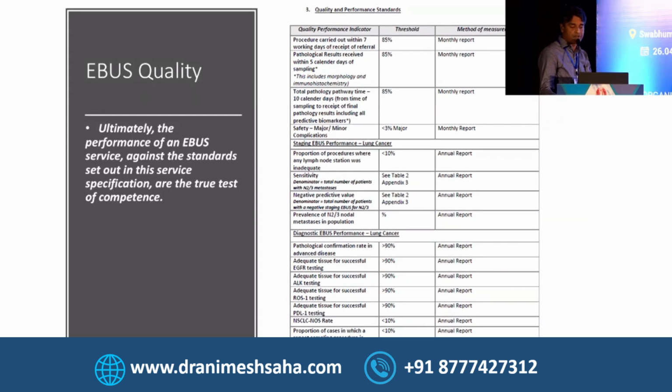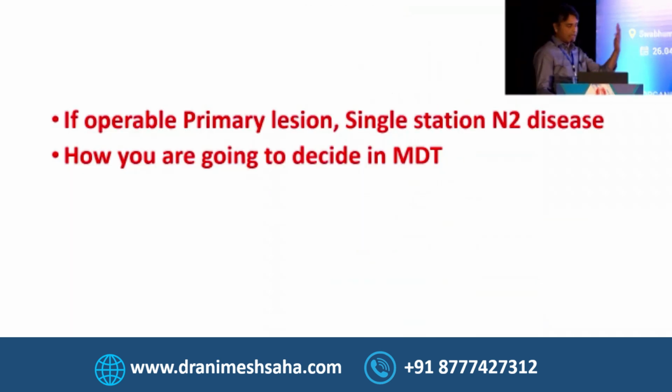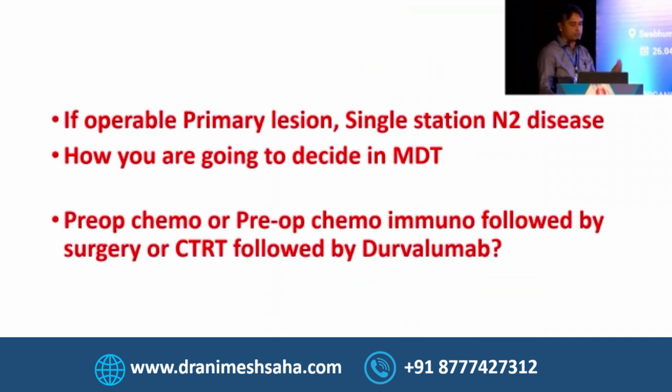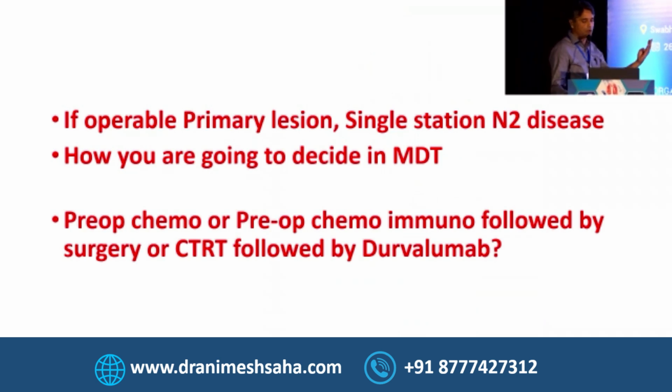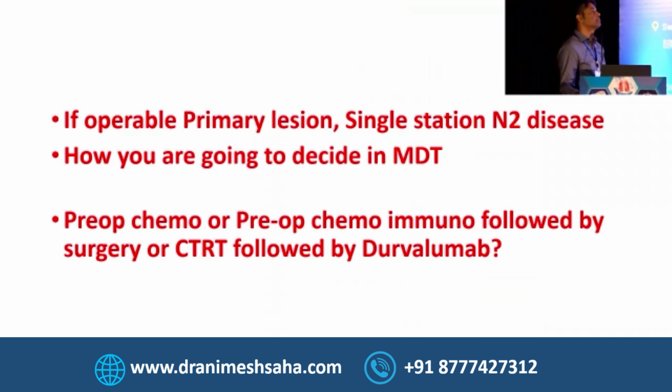If operable primary lesion, both to the surgeons, no surgeon, how you are going to decide in MDT? For all our medical oncology colleagues and radiation oncology colleagues, please tell how will you discuss? So you have option of pre-op chemo, you have option of pre-op chemo IO followed by surgery, or CTRT followed by durvalumab depending on the response. So how you are going to discuss in MDT?